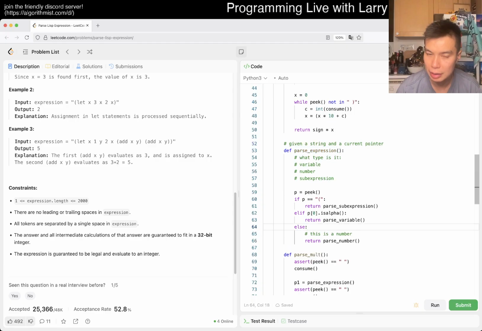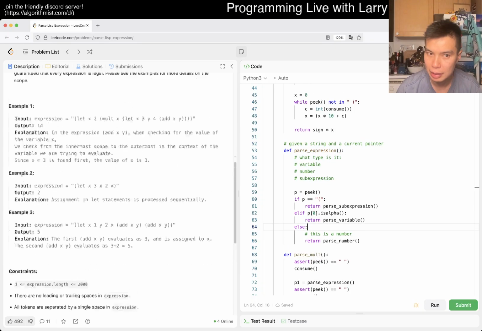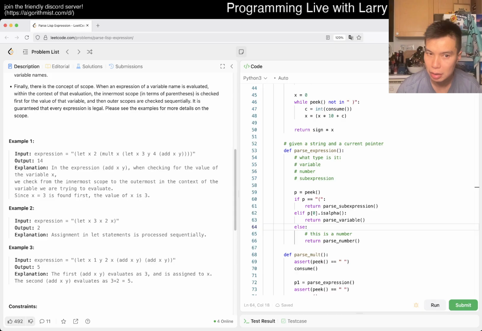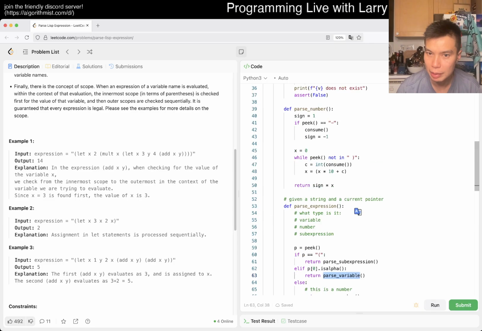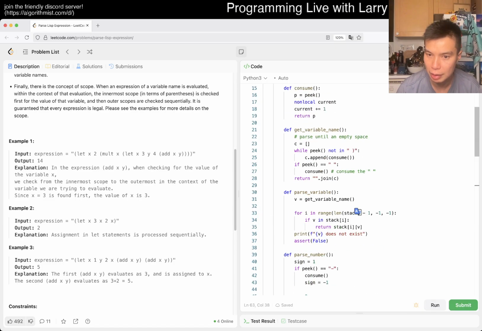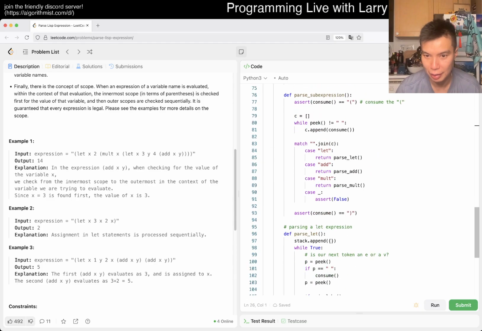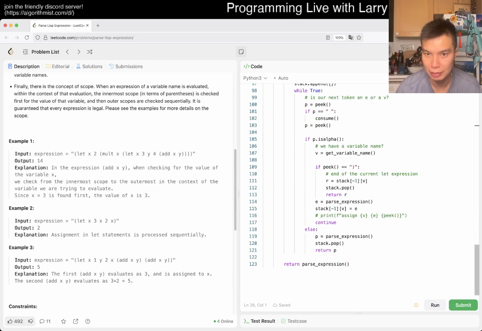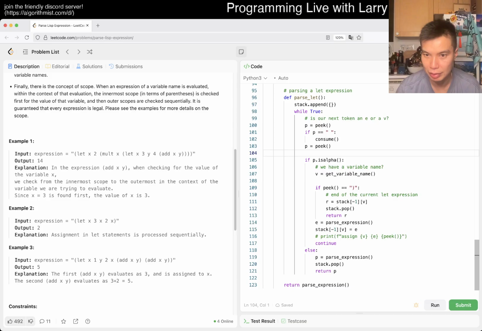So maybe it is in this case we have a parse variable. Maybe let's double check everything. This is where you usually mess up. Okay, get variable name. Wow, this is not it. Oh, we do consume the thing as part of the thing. Now I think the thing that we should always do is, just where do I do this? I forget why I do this. Oh, it's for this thing. Maybe that shouldn't have happened, but it's for parse let, because then we have this thing in between.